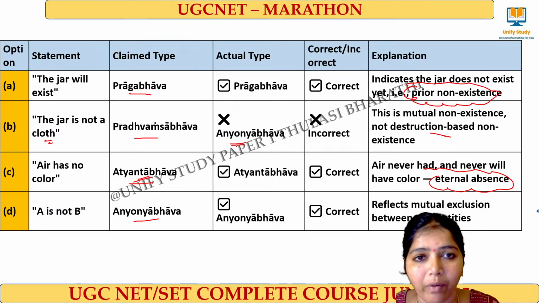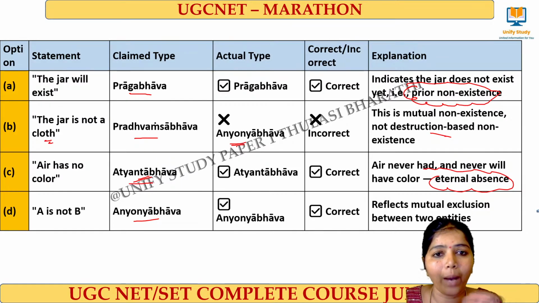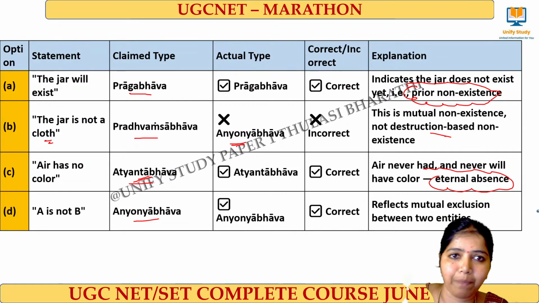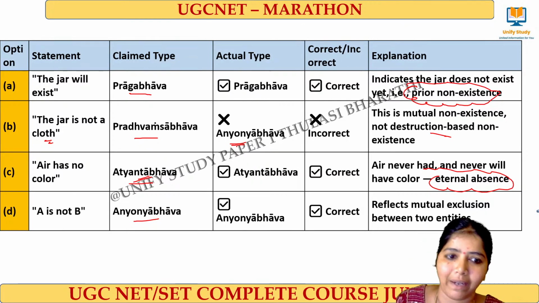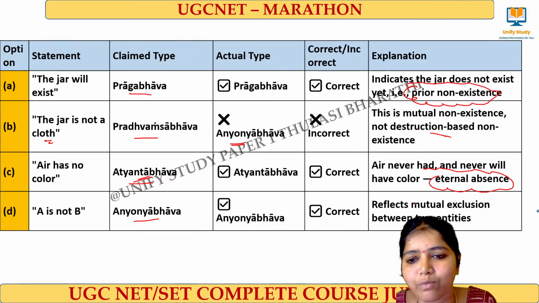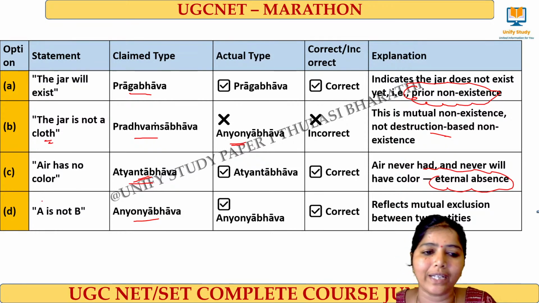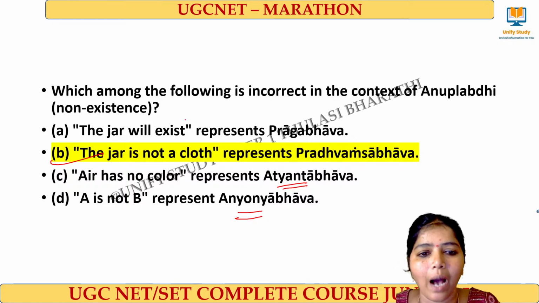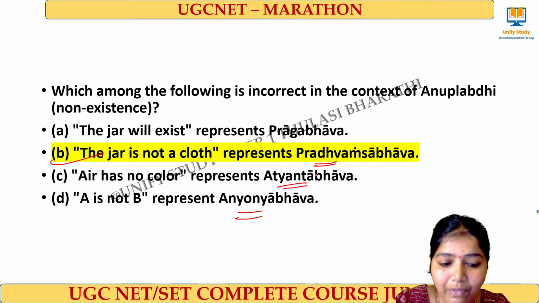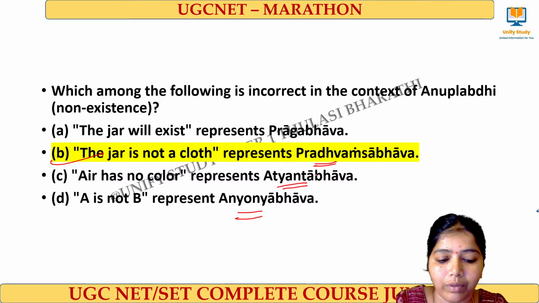Next comes Anyonya Abhava, that's what I told you, right? Anyonya Abhava means this pen cannot be this bottle, this bottle cannot be this pen. They reflect mutual exclusion between these two entities, that is, A is not B. It is called Anyonya Abhava. Am I clear? But here, Pradhvamsa Abhava means the given statement is said to be wrong.